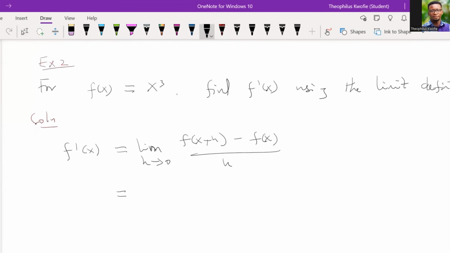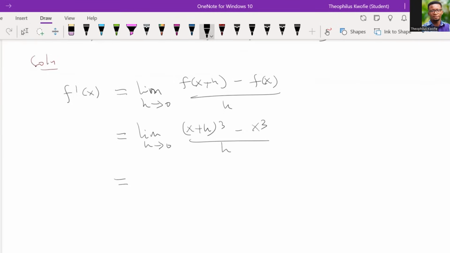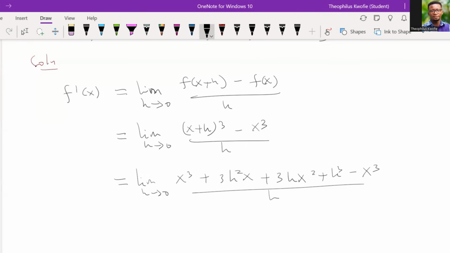So using the same principle, by simplifying, we should have x plus h to the power 3 minus x to the power 3, all divided by h, right? Now, last time we solved a similar example, so I would go straight to the point. By simplifying the expression under the cube, when we expand, we should have something like this. I explained it last time, so if you have any problem with this, you want to visit the previous content, and I think you will be able to get it.